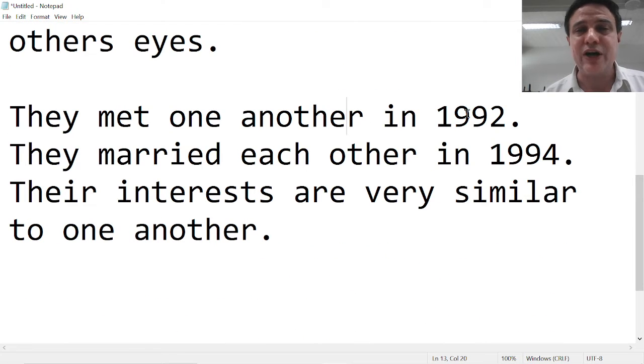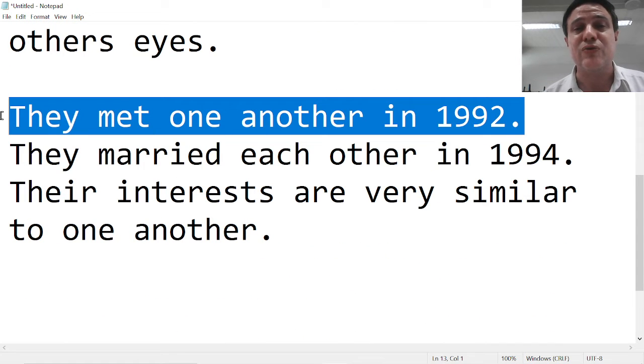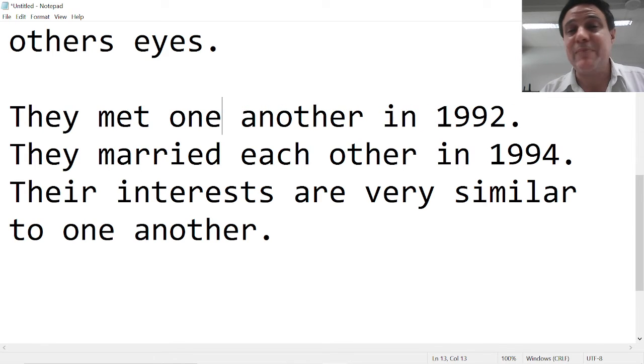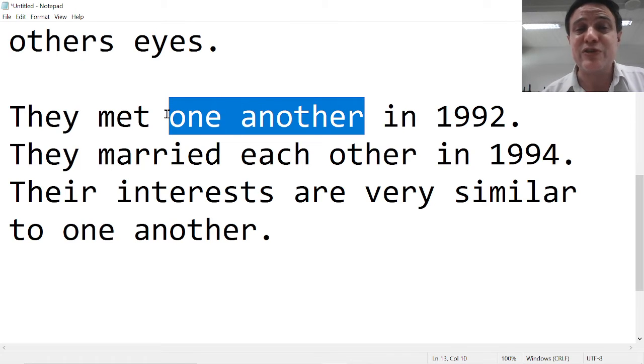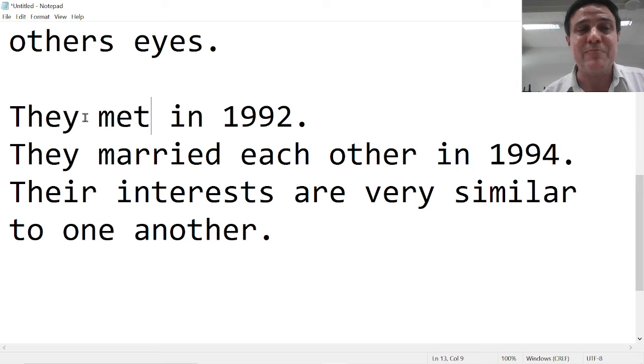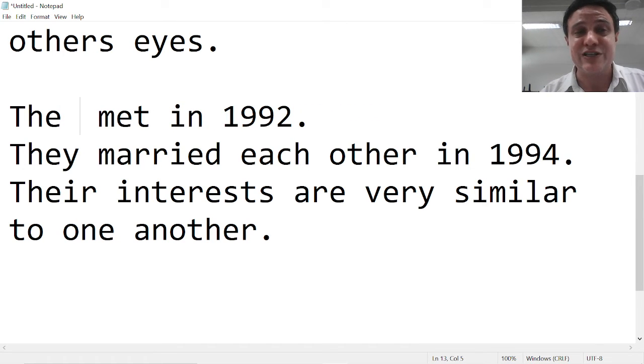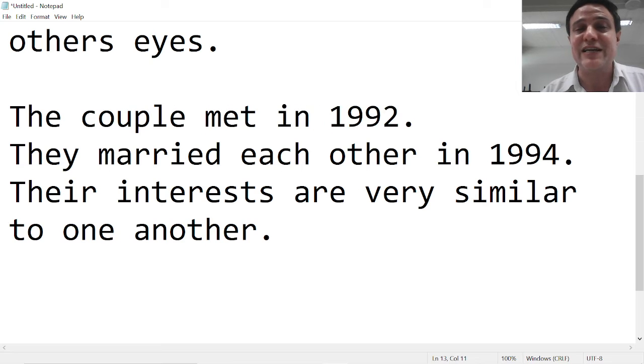They met one another in 1992. Well, I can perfectly understand this sentence. It's probably better to say they met each other because it's usually two people who meet each other. If it was a group, they met one another in 1992. We could also dispense with each other and one another and say they met in 1992, or the group met in 1992, or the couple met in 1992.